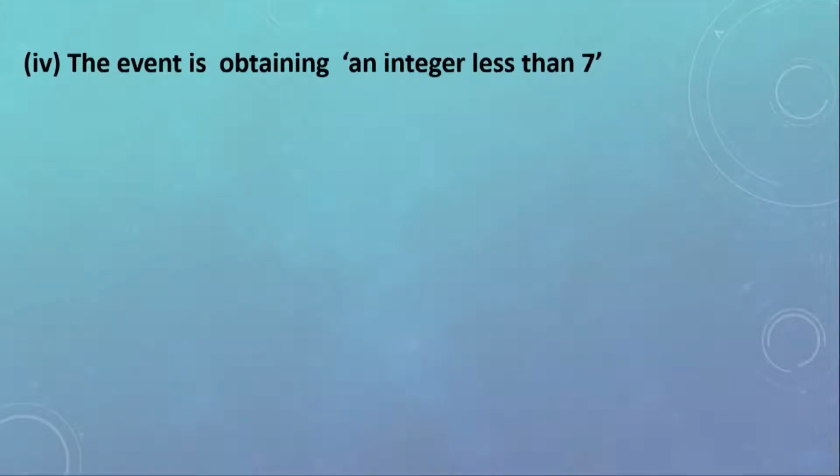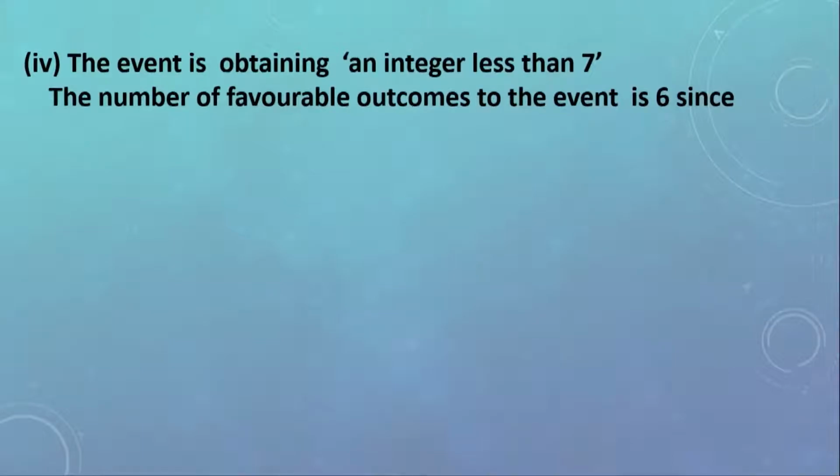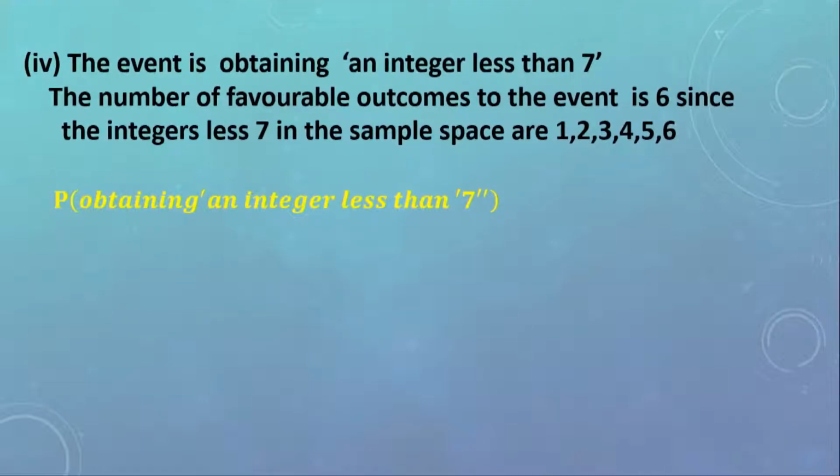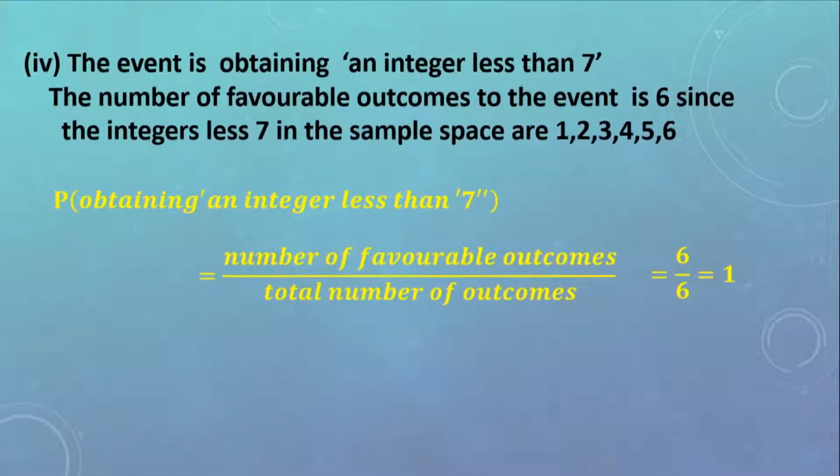Fourth part, the event is obtaining an integer less than 7. The number of favorable outcomes to the event is 6 because in the sample space, all the integers which are less than 7 are 1, 2, 3, 4, 5, and 6. So the probability of obtaining an integer less than 7 is 6 over 6, which is equal to 1.